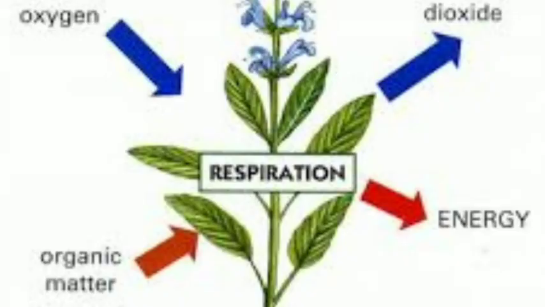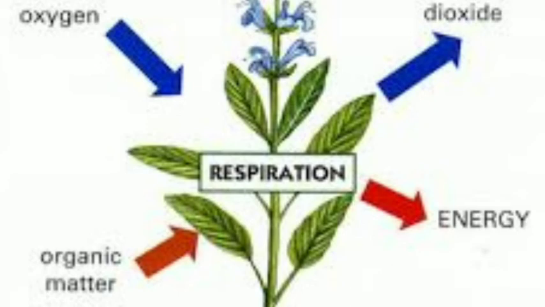Then, let us see the importance of air for survival of plants and animals. First, respiration in plants. During respiration, plants take in oxygen and release carbon dioxide just like animals. Plants breathe through the tiny holes called stomata present in their leaves.